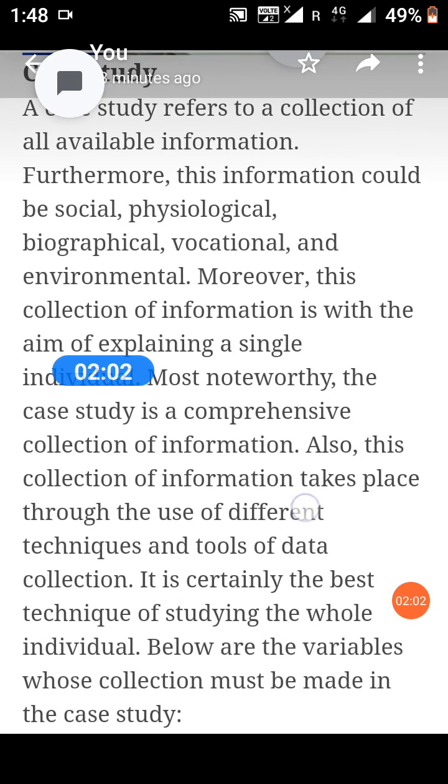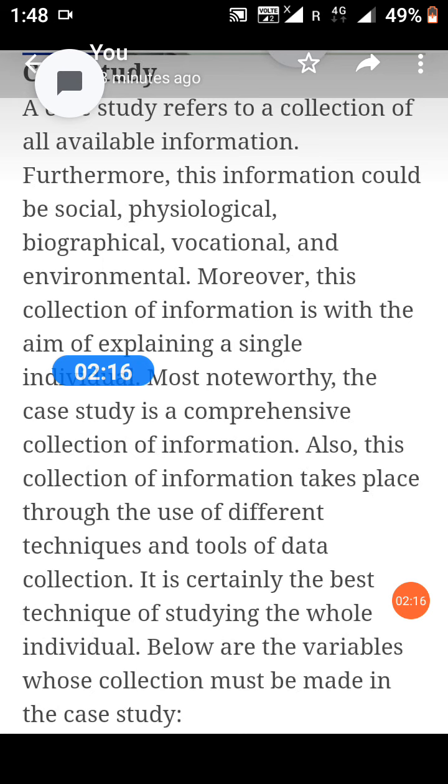Firstly, case study. A case study refers to a collection of all available information. Furthermore, this information could be social, physiological, biographical, vocational, and environmental. Moreover, this collection of information is with the aim of explaining a single individual's most noteworthy aspects.